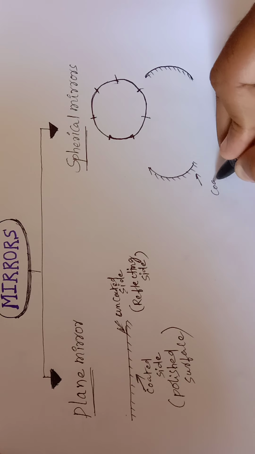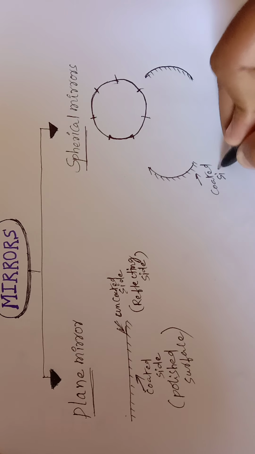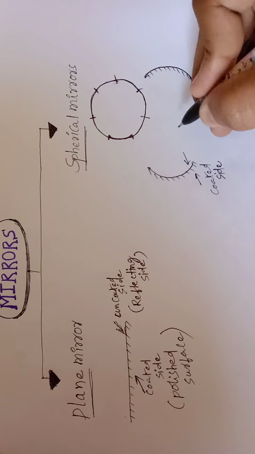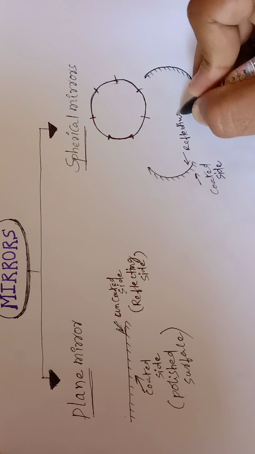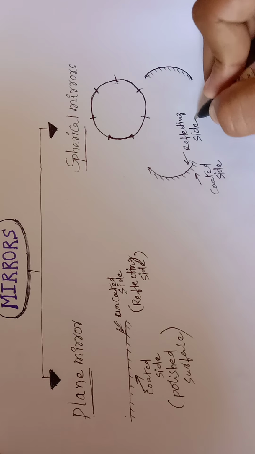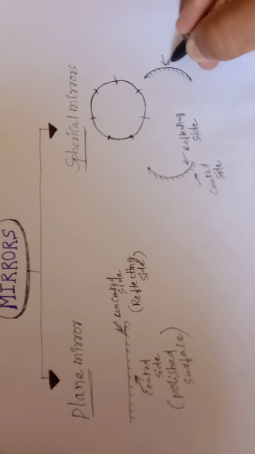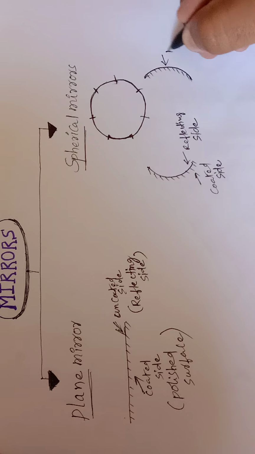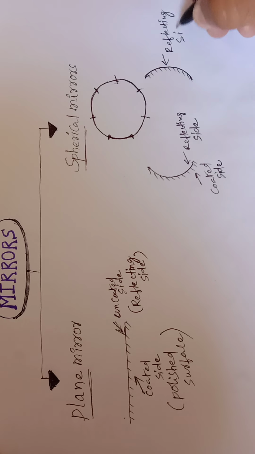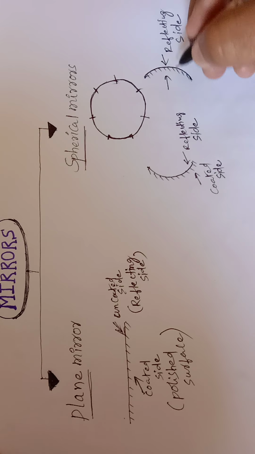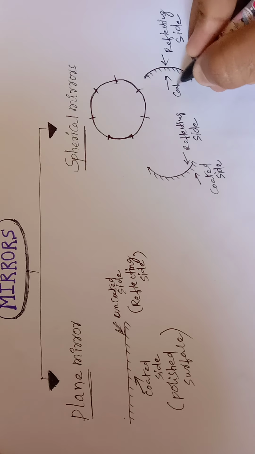This side is called the coated side, and this side is called the reflecting side. If you observe, this is the uncoated side, which means this is the reflecting side.